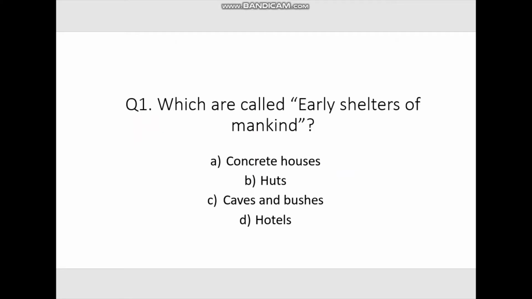It is time for a quiz. The question is, which are called early shelters of mankind? The options are concrete houses, huts, caves and bushes, or hotels. If you need time to think, you can pause the video. The correct answer is caves and bushes. In early man times, people used to live in caves and bushes to protect themselves from rain, wind, sunlight, or wild animals.